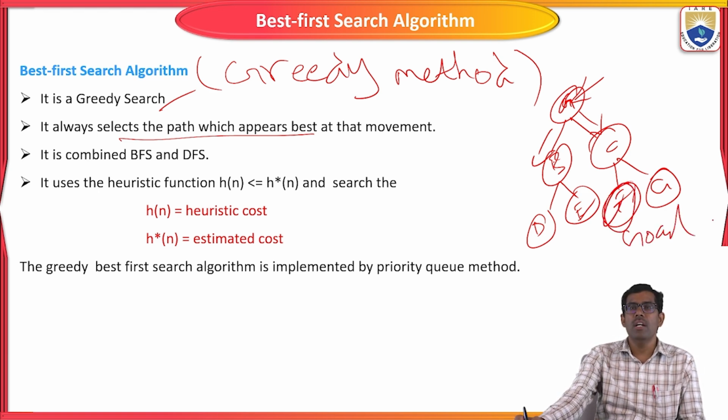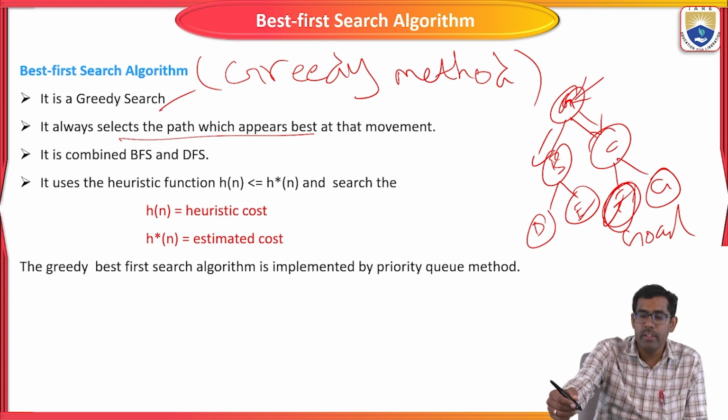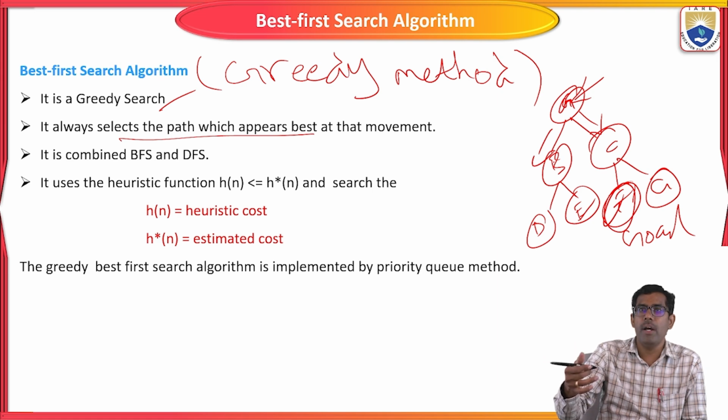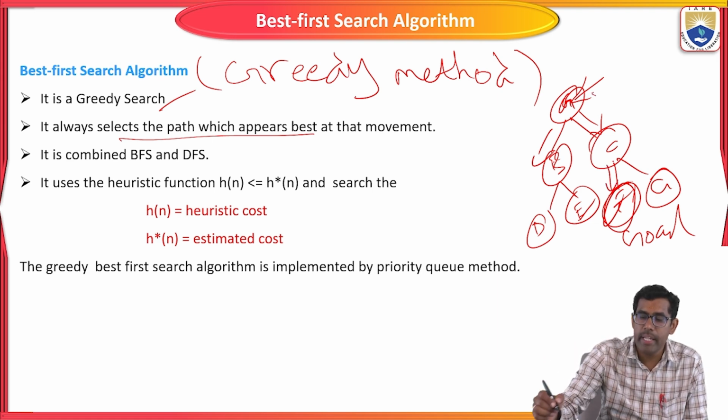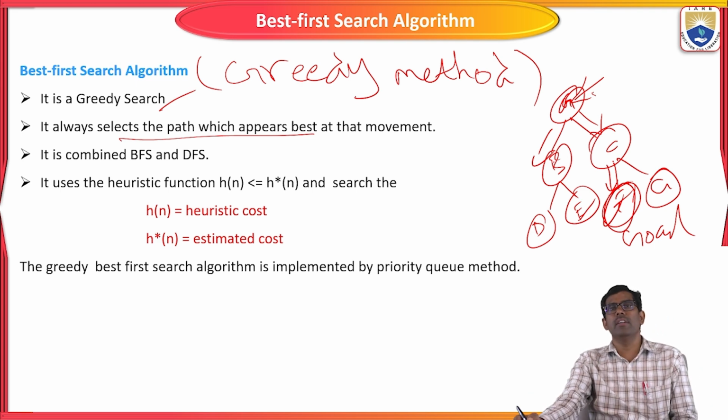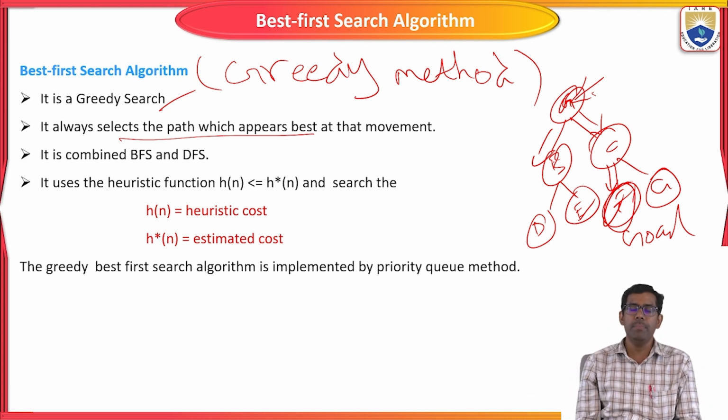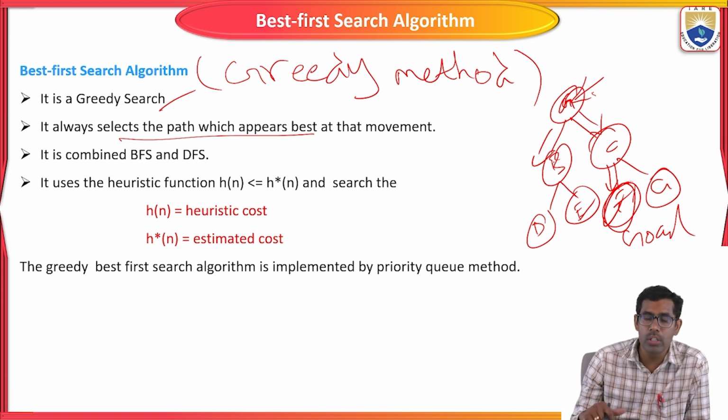So it will visit the promising nodes and select the path in the best way: A to C, C to F, like this it will select the path to reach the goal node from the root node, that is the initial node, to the goal node.